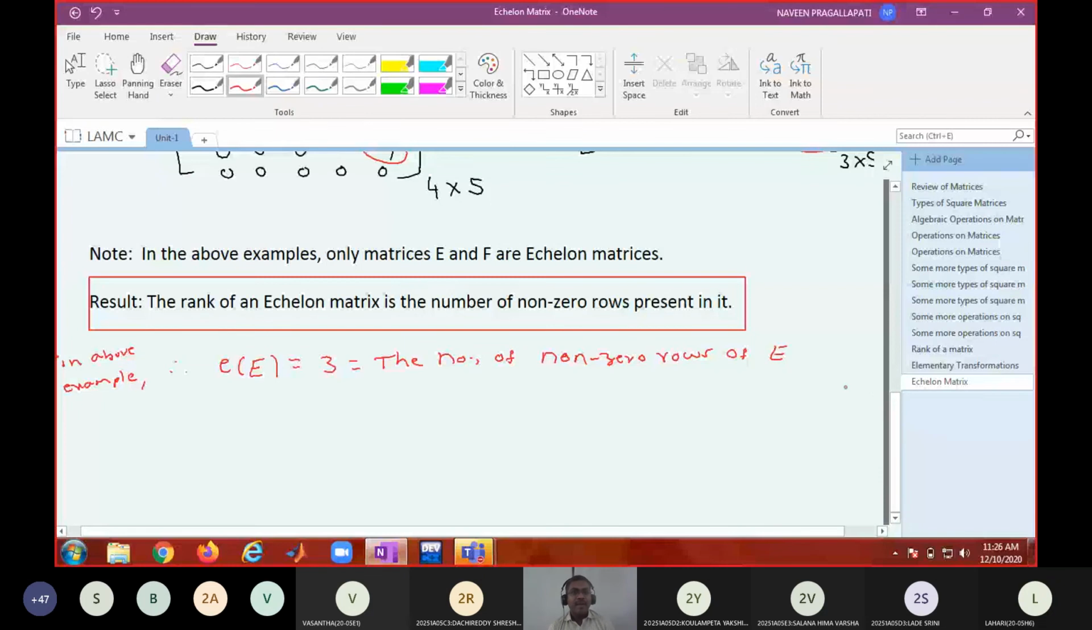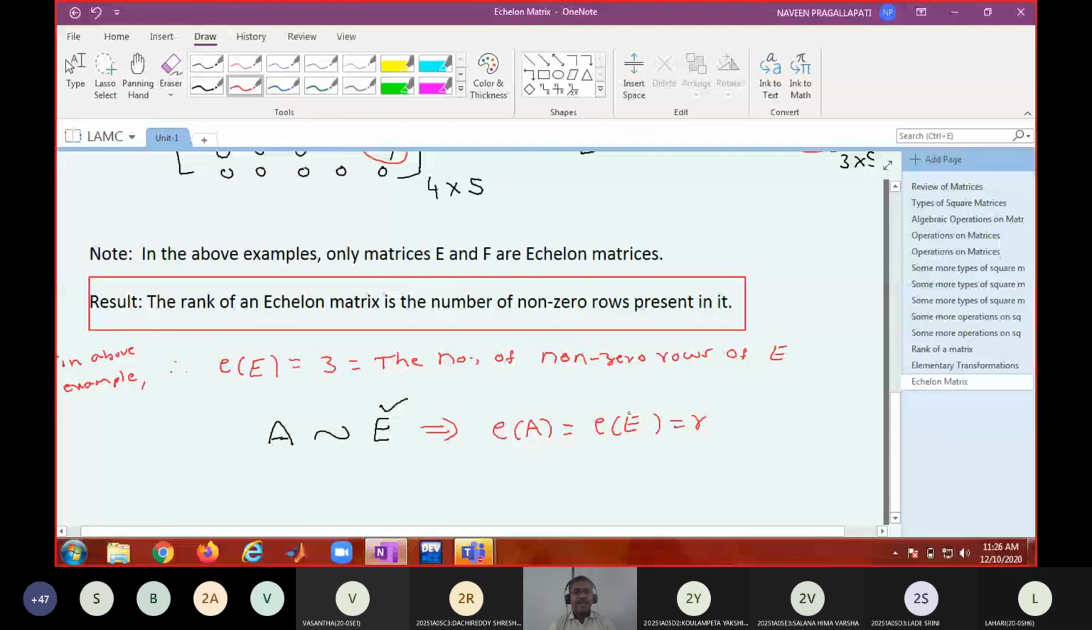Now what is the idea? If a matrix is given, I'll convert this matrix into echelon form by row operations. Conventionally, we use only row operations, though you can apply only column operations also. Then I will find out the rank of this matrix by identifying the number of non-zero rows. Then what will be the rank of A? It is the same as the rank of E, because equivalent matrices have the same rank.